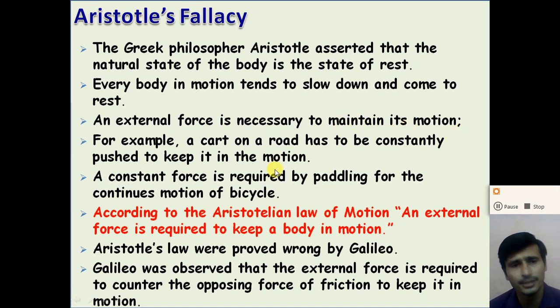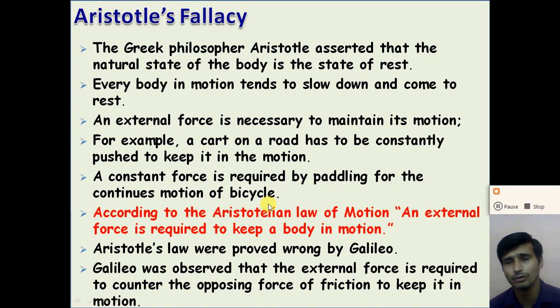We take another example: a cart on a road has to be constantly pushed to keep it in motion. If we stop pushing, the cart will stop after traveling a certain distance. So Aristotle said that a constant force is required by pedaling for the continuous motion of the bicycle.